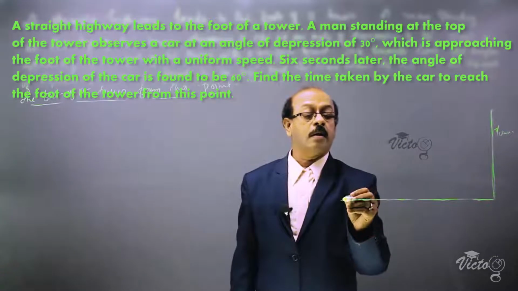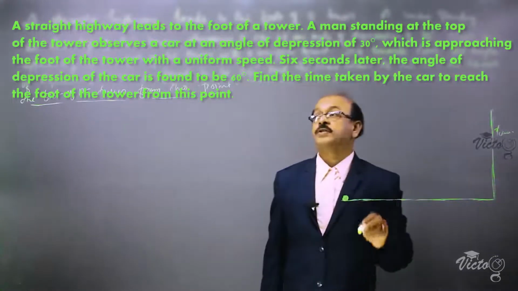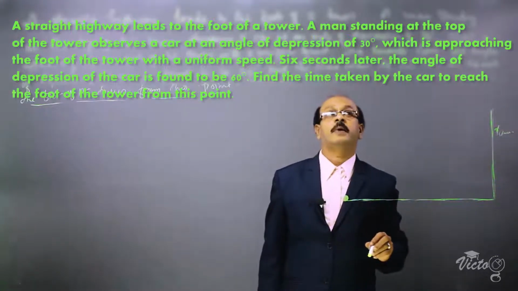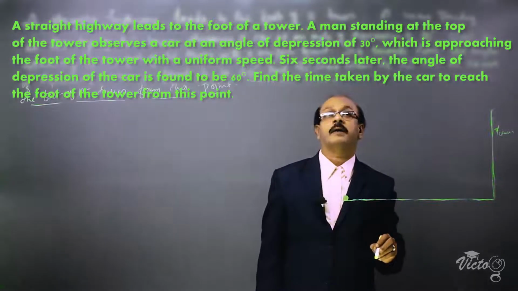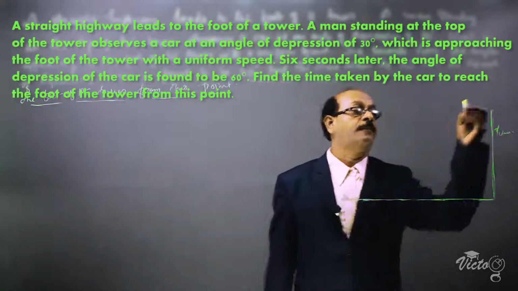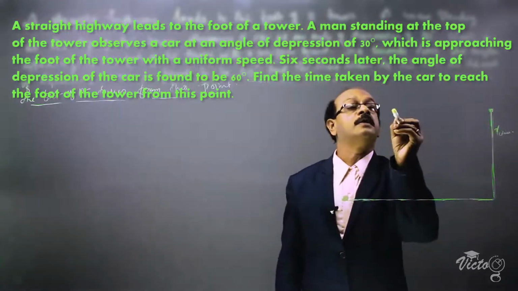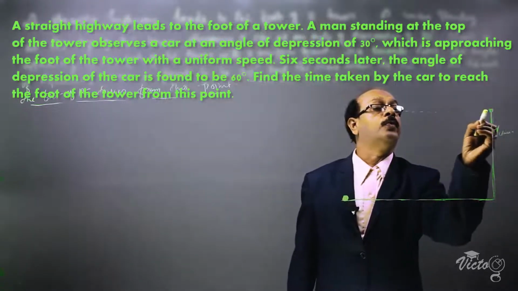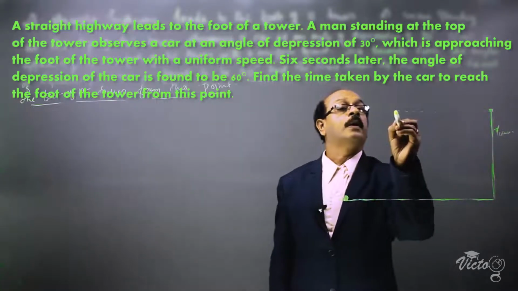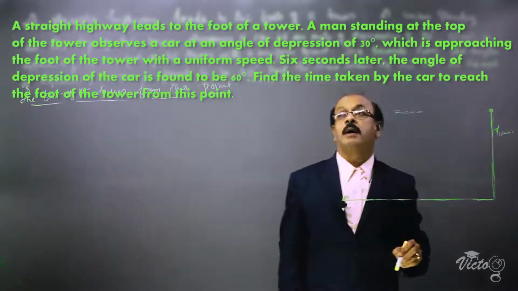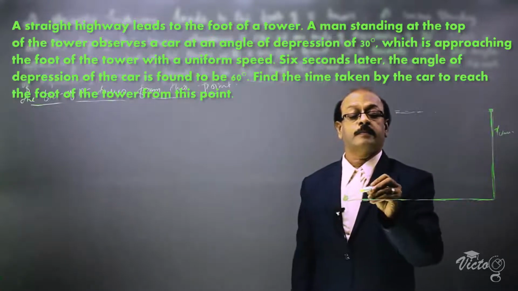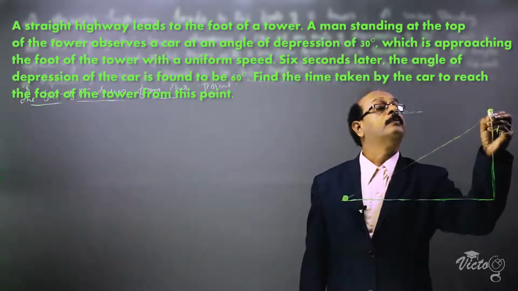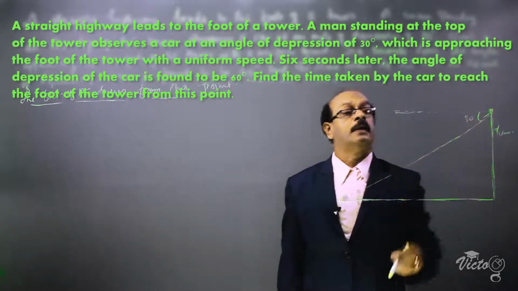Now, here is a car which is moving at a uniform speed. A man standing at the top of the tower observes a car at an angle of depression of 30 degrees. Here is the man, and this is his line of view or ray of view. He observes this car at an angle of depression of 30 degrees, means this angle is 30 degrees.